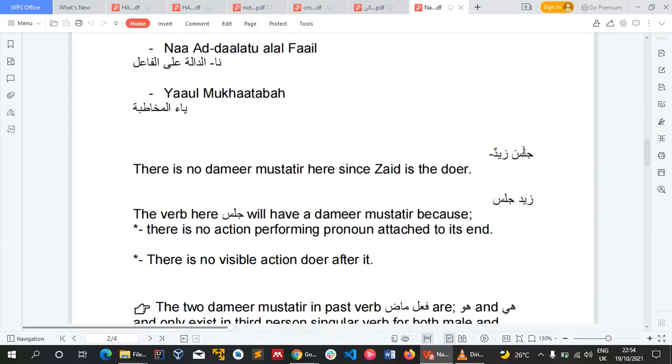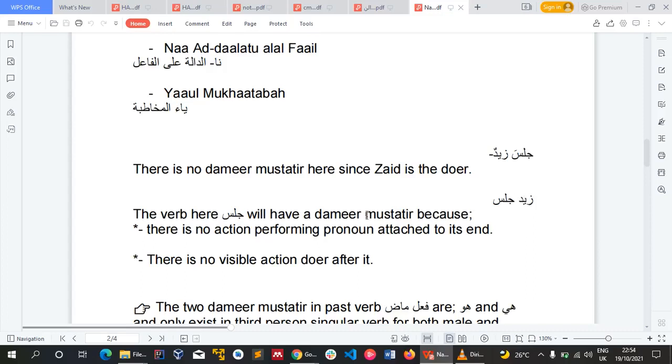So let's see an example to clarify this. We have jalasa zaidun and zaidun jalasa. In jalasa zaidun, there's no damir mustatir here. Why? Because we have zaid coming after it, and this zaid is the fa'il, the doer of the action. So it cannot have damir mustatir. Another thing is zaidun jalasa. What's the difference?